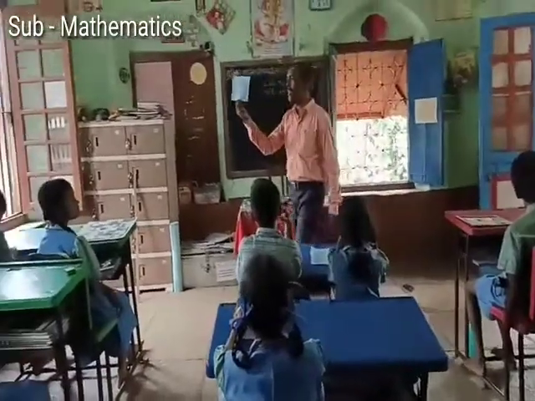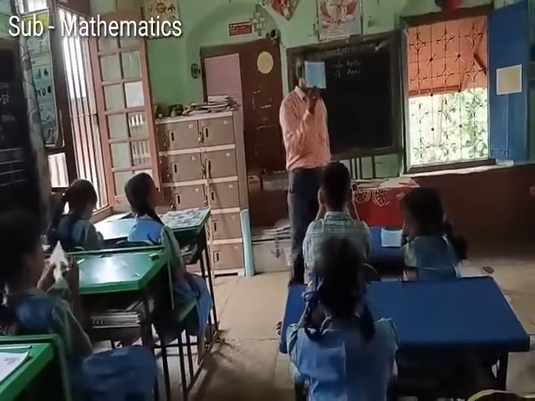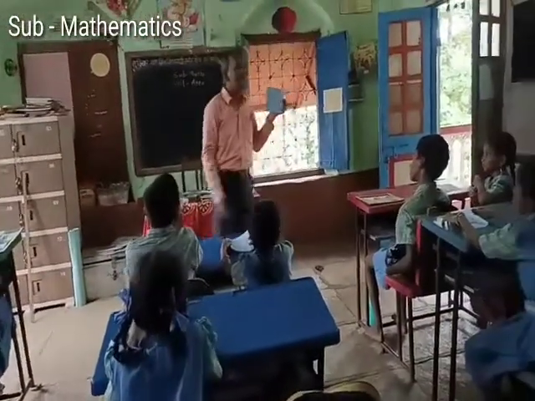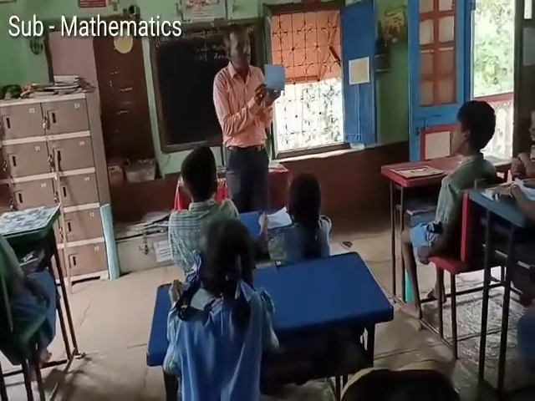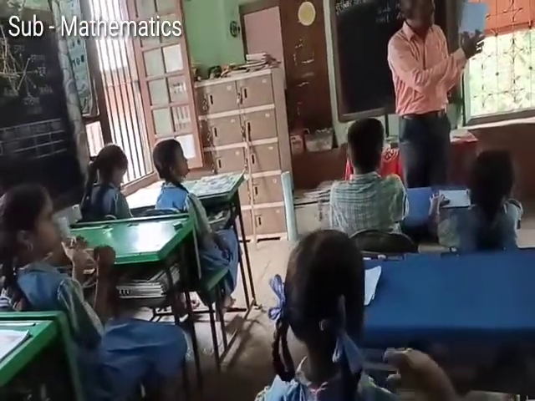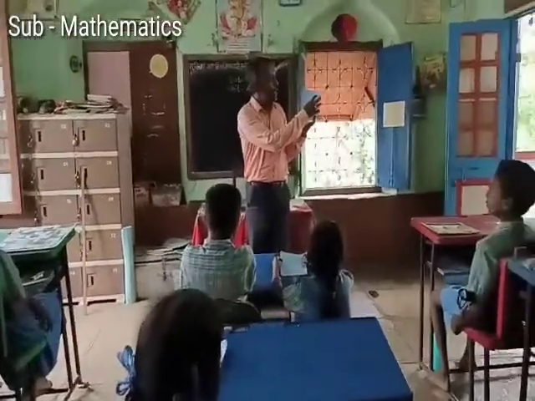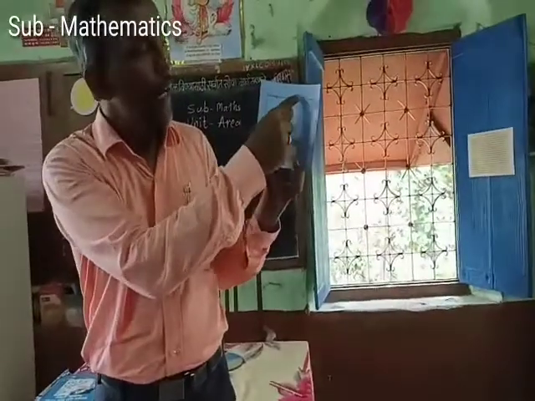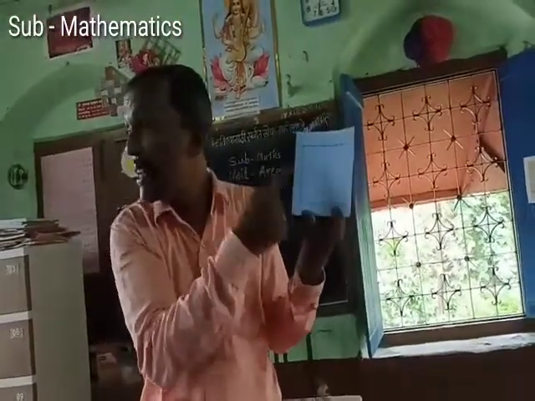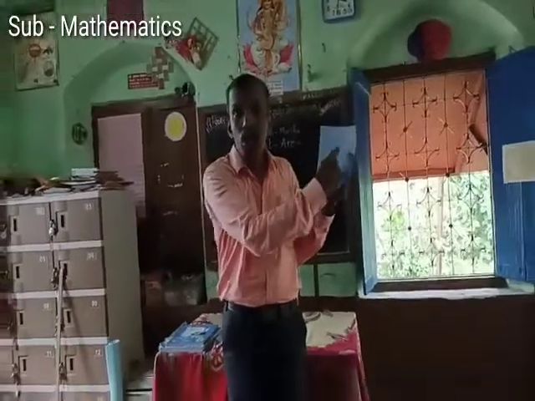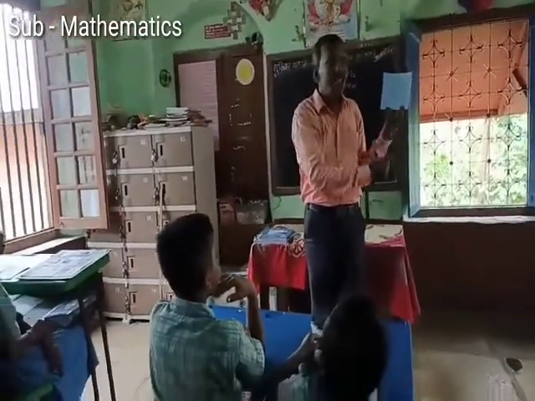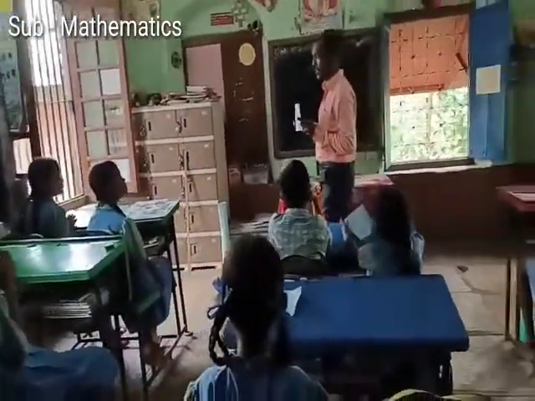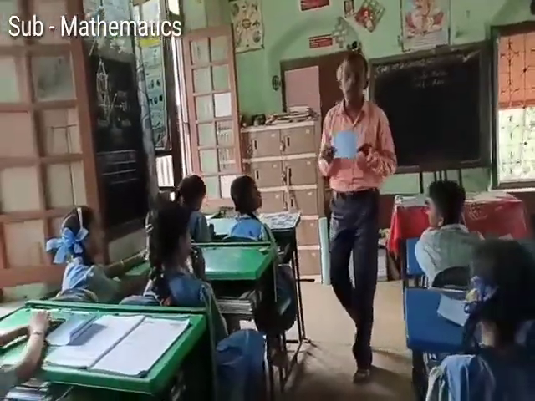But I have another figure. Are there squares drawn? No. But you can say how many squares there are. How? The side of this square is 1, 2, 3, 4. And the other side is 1, 2, 3, 4. So how many squares are there? 4 into 4, 16. So the area of this figure is 16 square units.